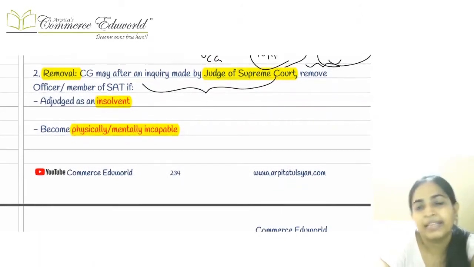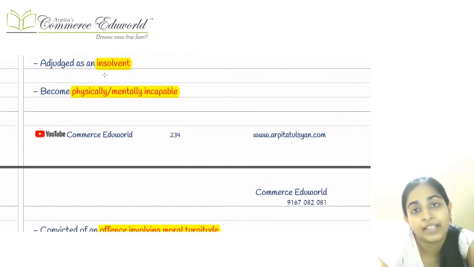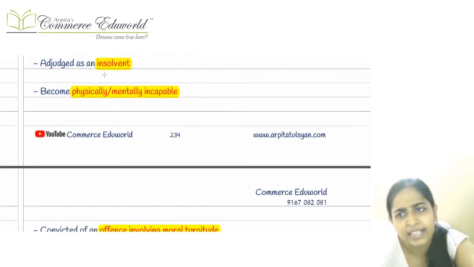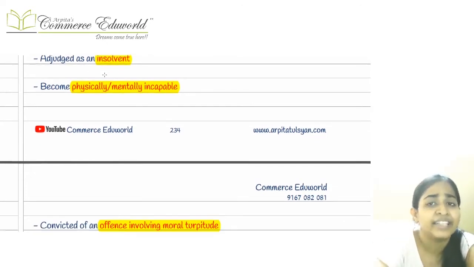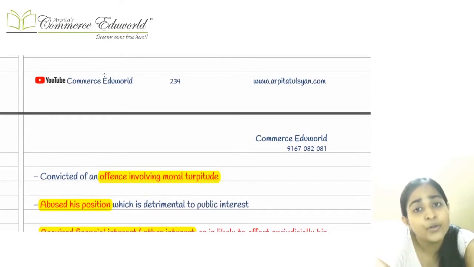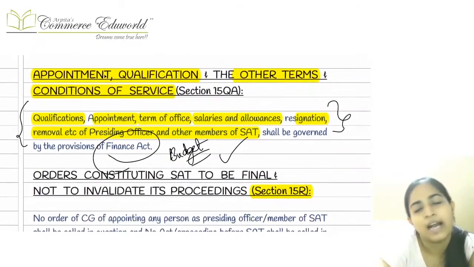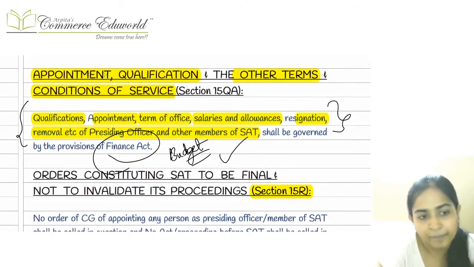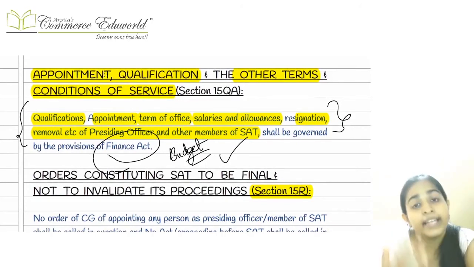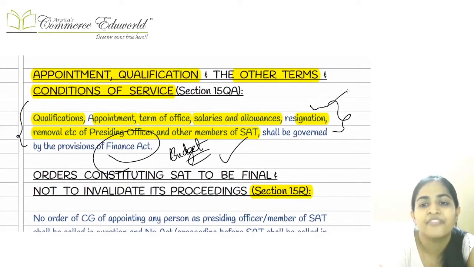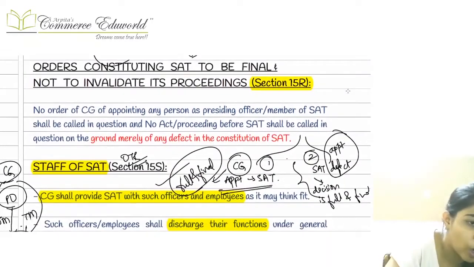And then in case of removal, these people can also be removed by the central government, but only after an inquiry has been conducted by the Supreme Court, and the reasons for removal remain the same: adjudged as an insolvent, unsound mind, financially interested, convicted of any offense involving moral turpitude, abused his position which is not good for the public, etc. So in these cases, the removal can happen only after giving a reasonable opportunity of being heard. Okay, if there are any more changes to be made in this removal, resignation, qualification, etc., those pointers will be specified as they come in the budget. Those amendments can come by way of the budget.